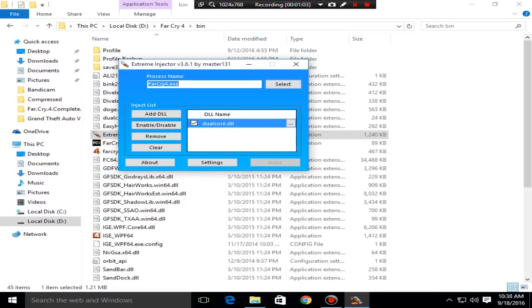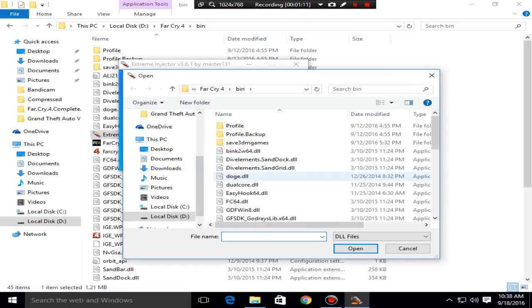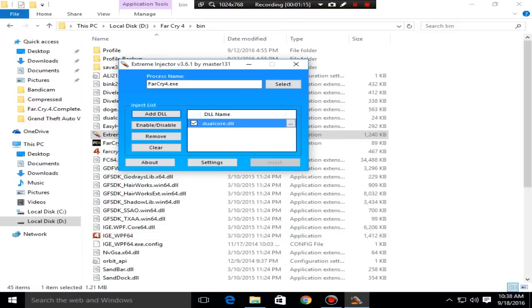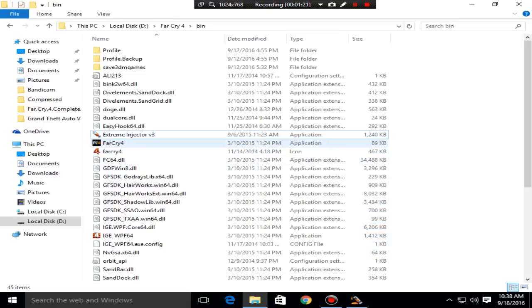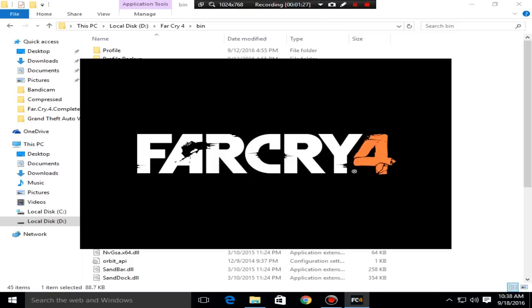and once it is open you can see this is the dual core DLL. If it is not available here, go to Add DLL and select this dual core one, and open it. Just leave it here minimized, and then open the game, and it will fix your problem.